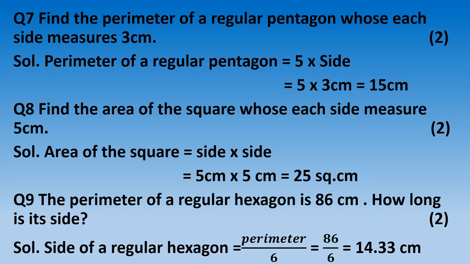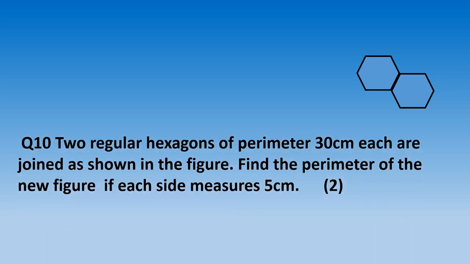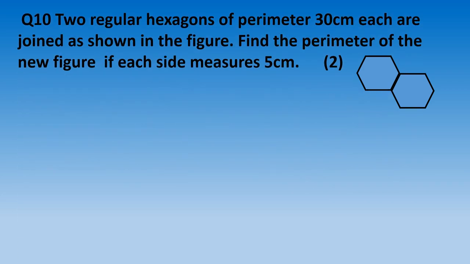Next question, question number 10: two regular hexagons of perimeter 30 centimeter each are joined as shown in the figure. Find the perimeter of the new figure if each side measures 5 centimeter. Now see, in this question, two regular hexagons are joined, and the perimeter of one hexagon is 30 centimeter. So the perimeter of two hexagons is 30 plus 30.